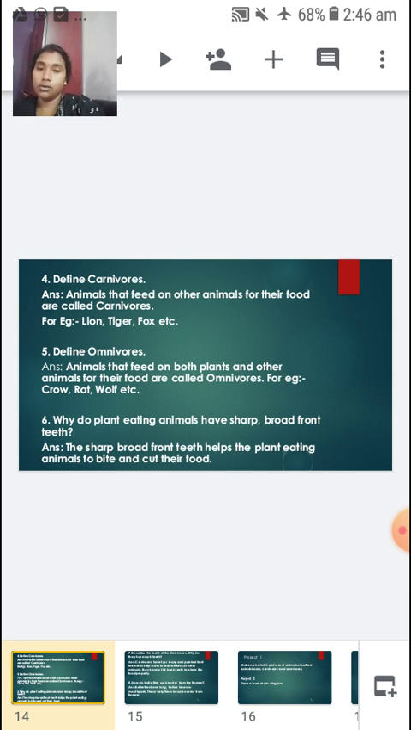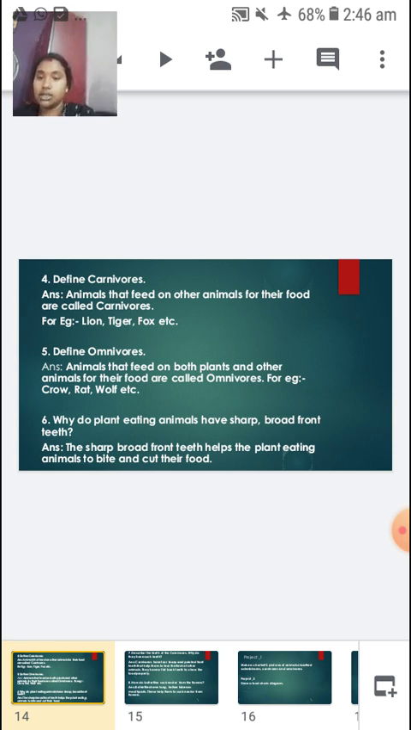Define omnivores. Animals that feed on both plants and other animals for their food are called omnivores. For example, crow, rat, wolf, etc. So let me repeat. Animals that feed on both plants and other animals are called omnivores. For example, crow, rat and wolf.